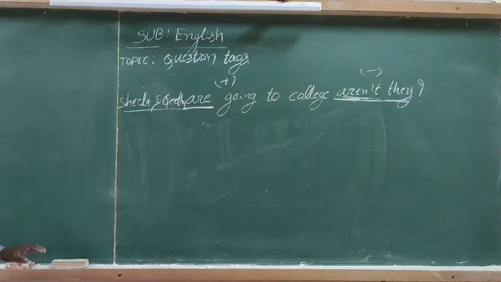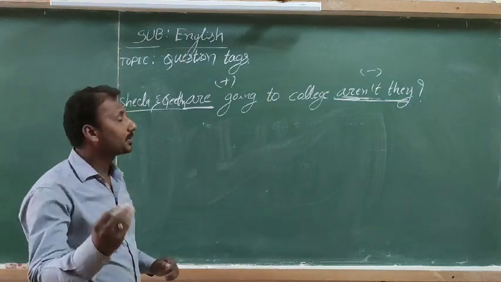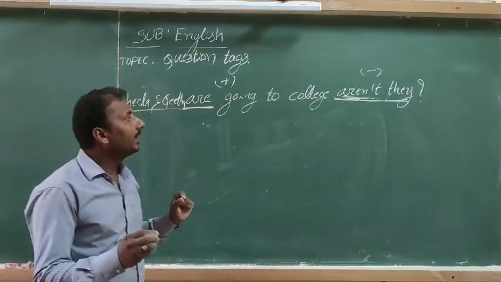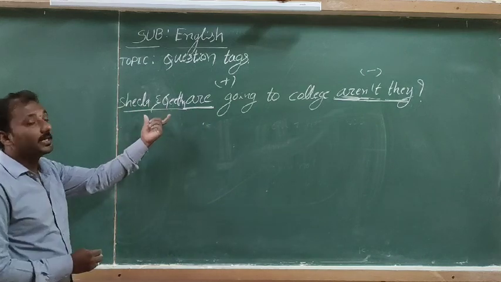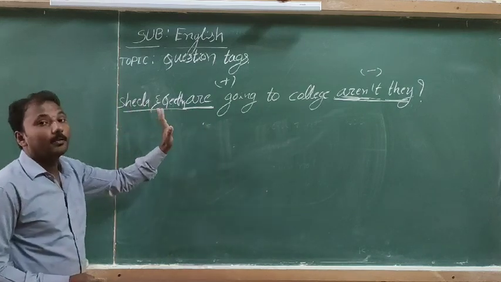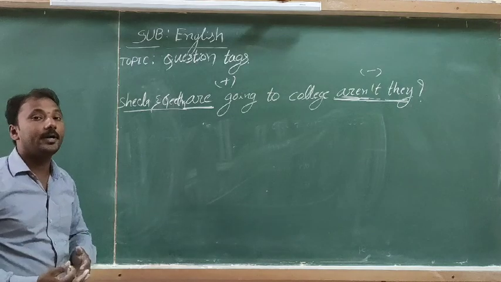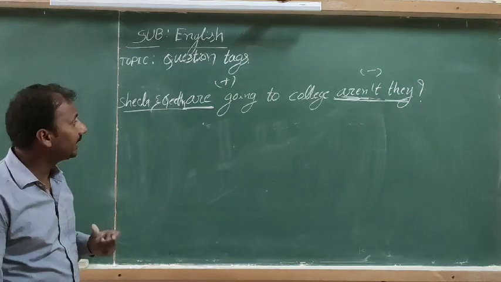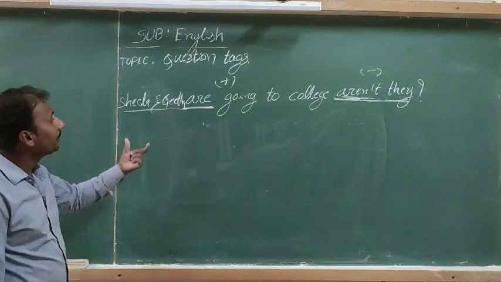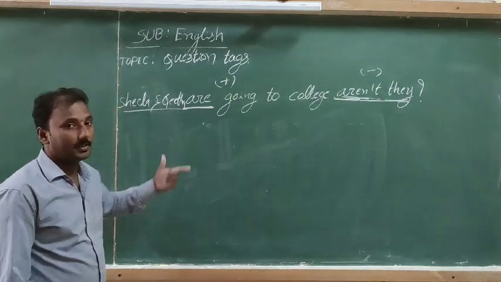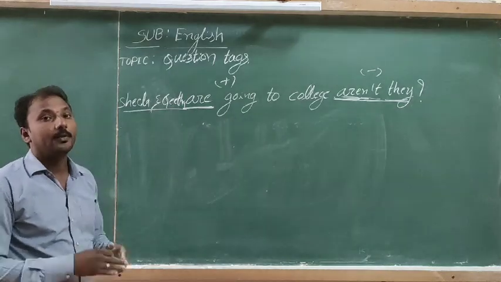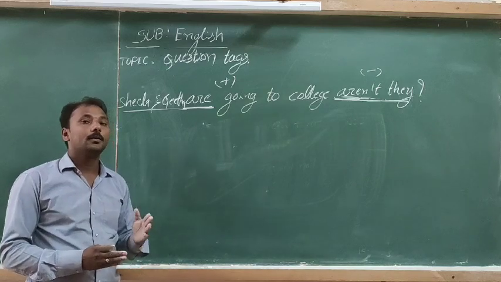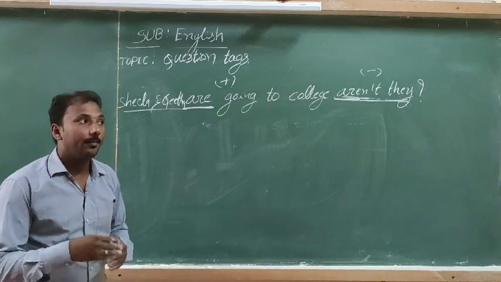Then another rule or tip to identify and add the question tag: we first need to know whether the statement is negative or positive. How to identify this? It's a very important clue. You observe whether the statement has no, never, nothing, neither nor, hardly, scarcely, barely.